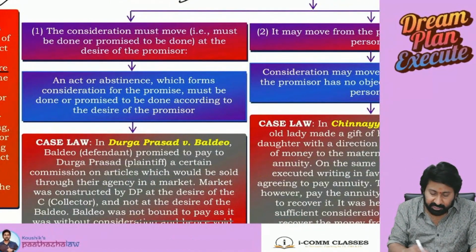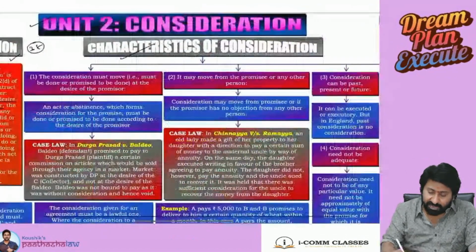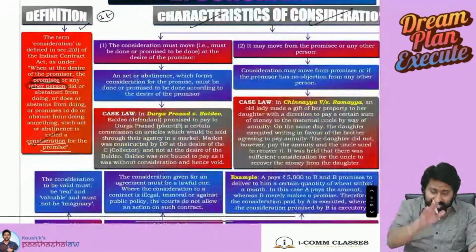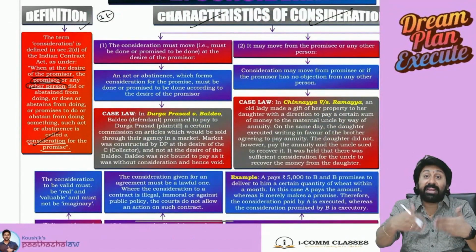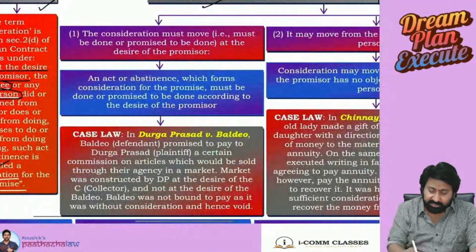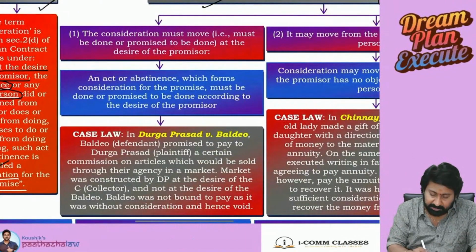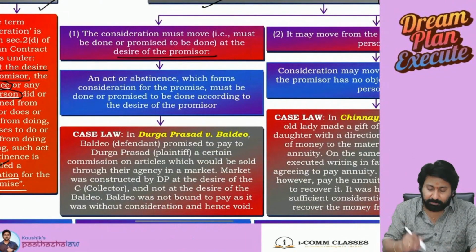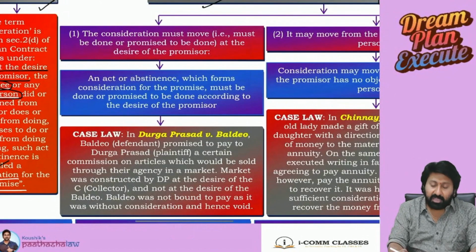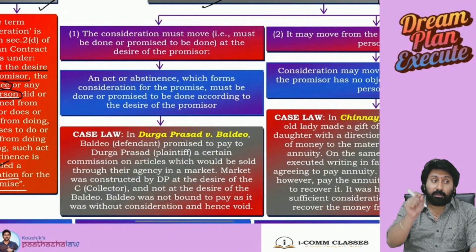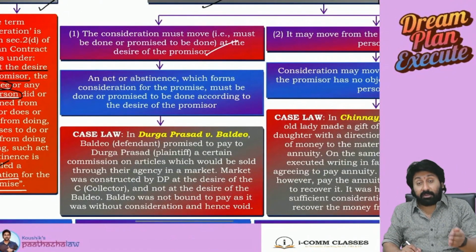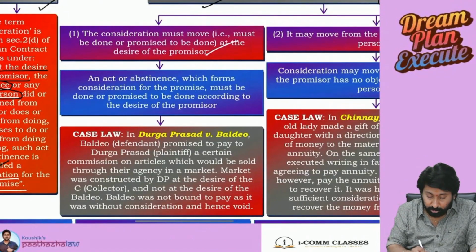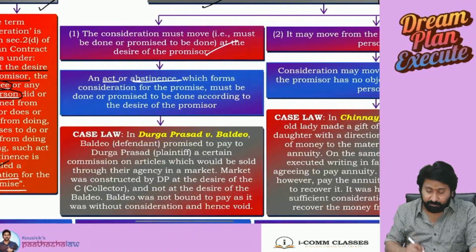The consideration must move. What are we reading? Characteristics of consideration. The post-mortem of this definition: each and every point in this definition we are going to reread. Consideration must move, means it must be done or promised to be done at the desire of the promisor. Just now I said that fixing of remuneration or consideration should be done by the promisor, at the desire of the promisor. But what does the other person have to do? He should do an act or he should abstain from doing something.